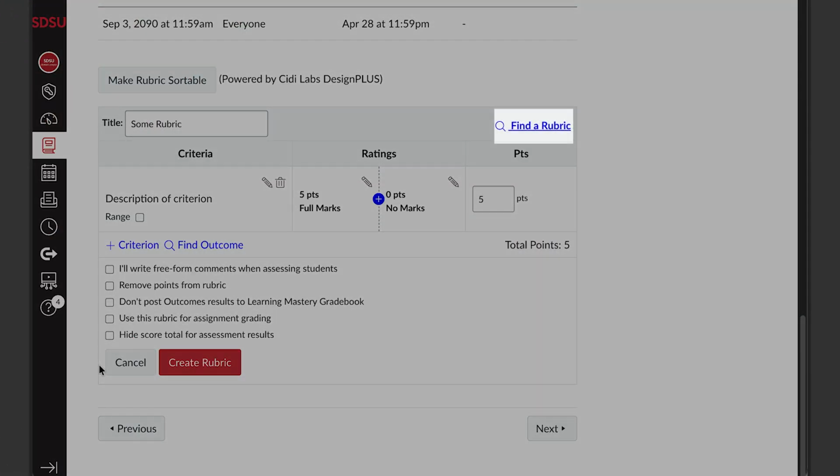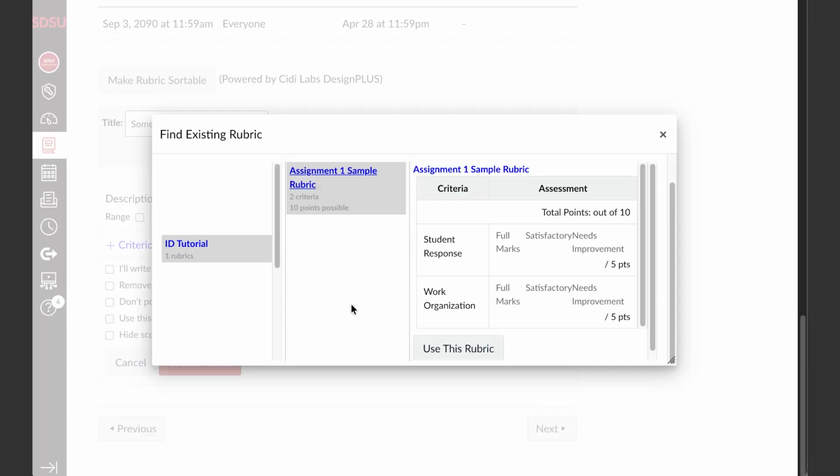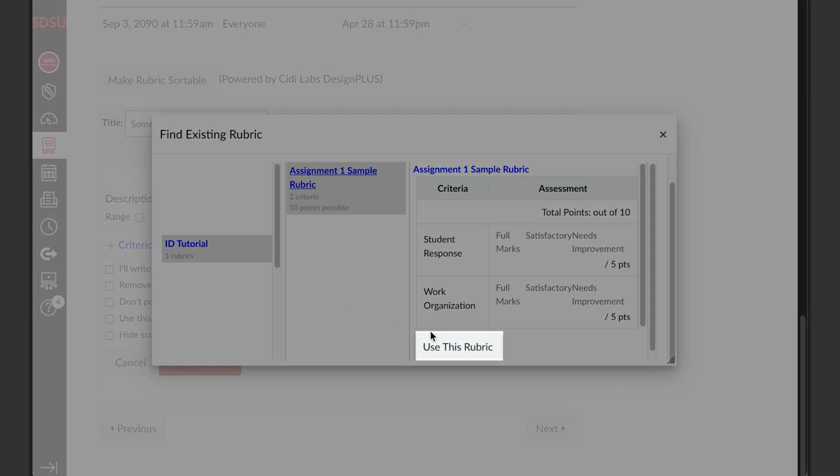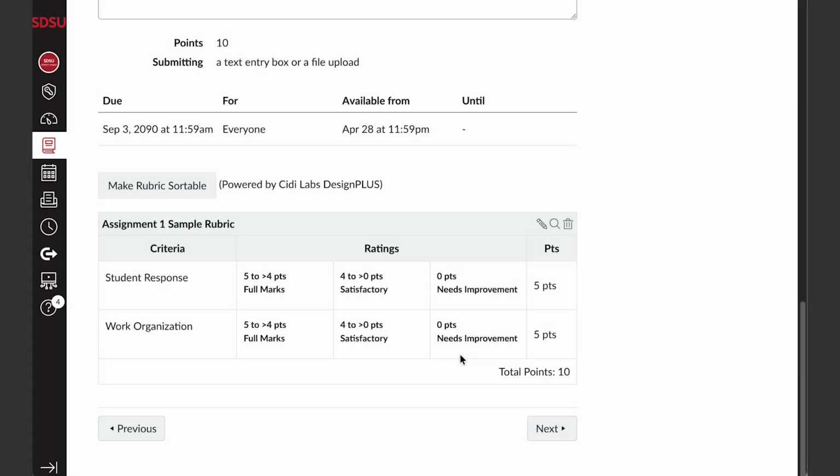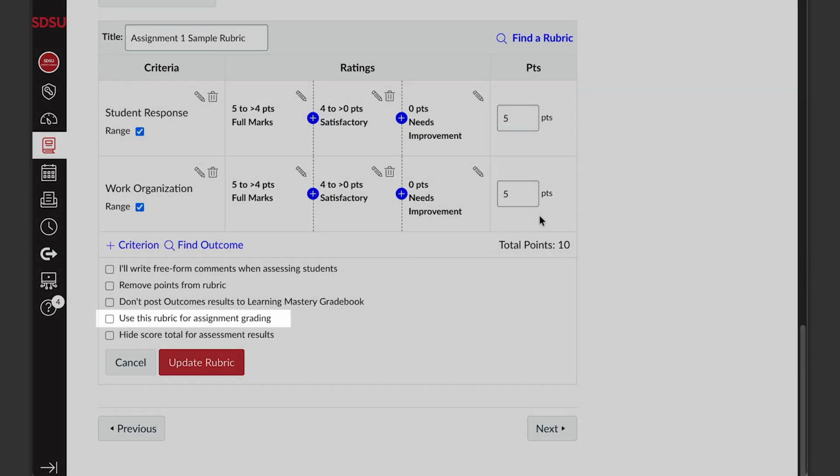To reuse an existing rubric, click Find a Rubric. Select the one you created and then click Use this rubric. If you'd like Canvas to automatically calculate scores, click Edit and check the box labeled Use this rubric for assignment grading.